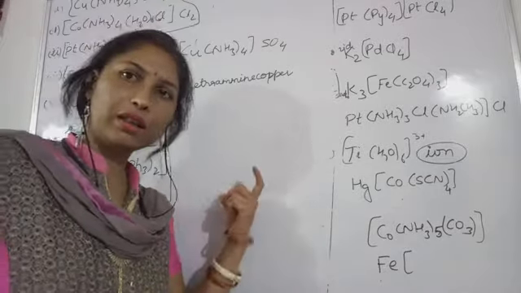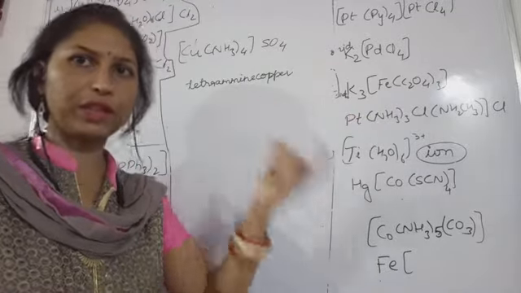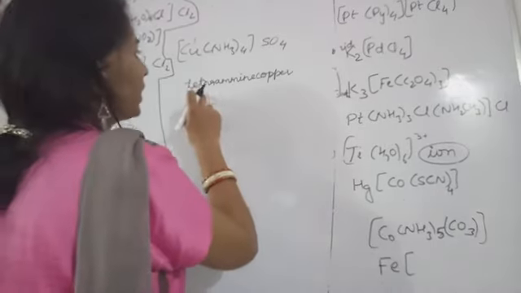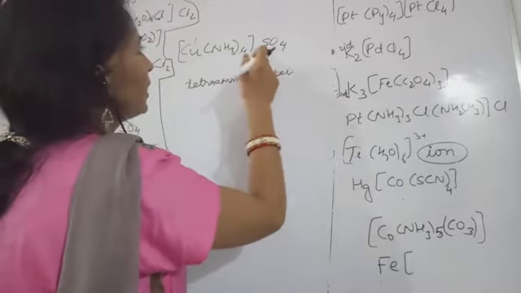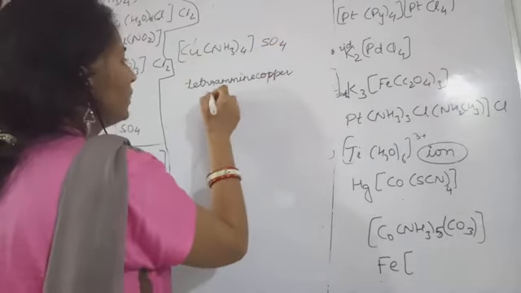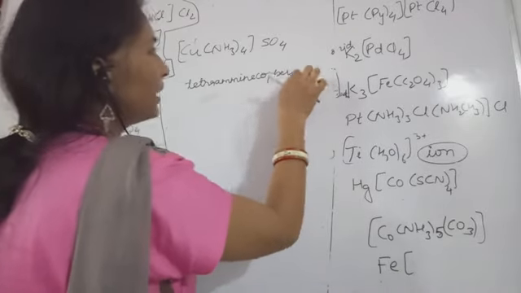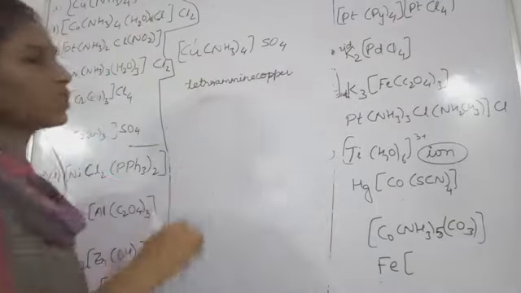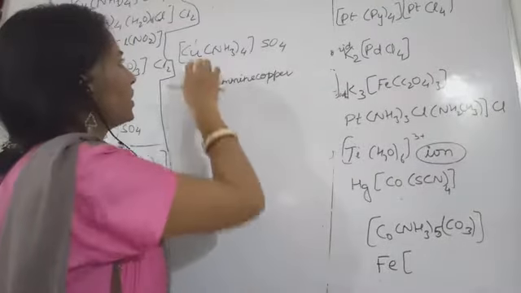Only after that, when we are writing the counter ion, some space we are giving. So this is tetraamminecopper, then sulfate will be written. Here I write copper, and then in Roman numerals you will have to mention the oxidation state.